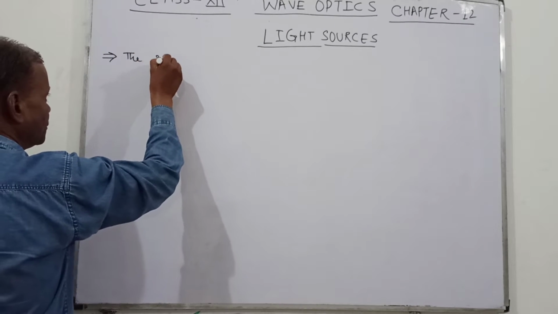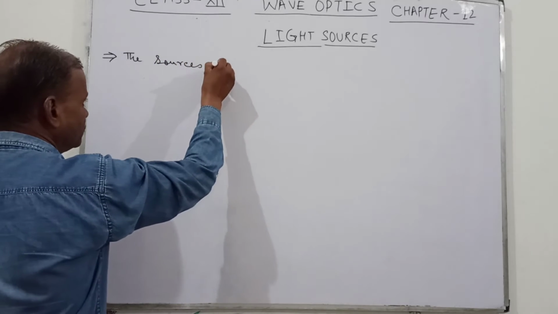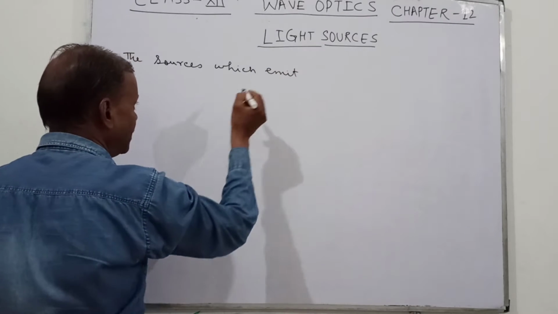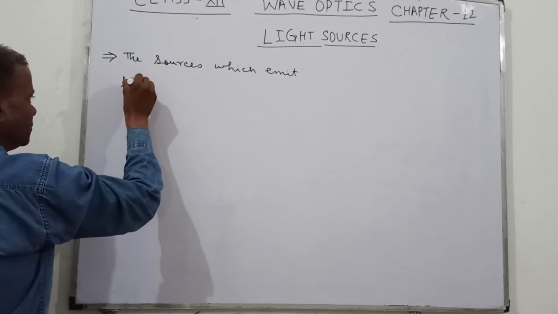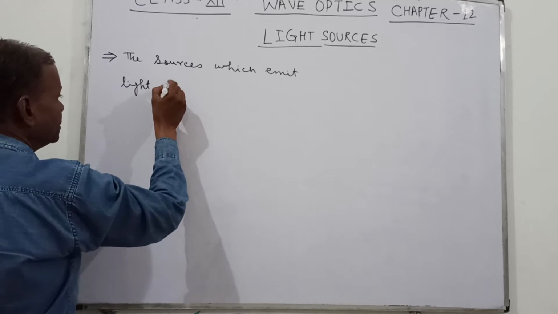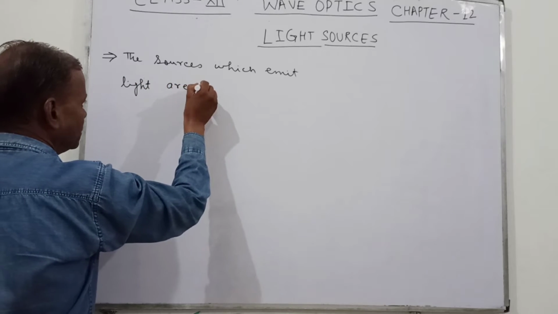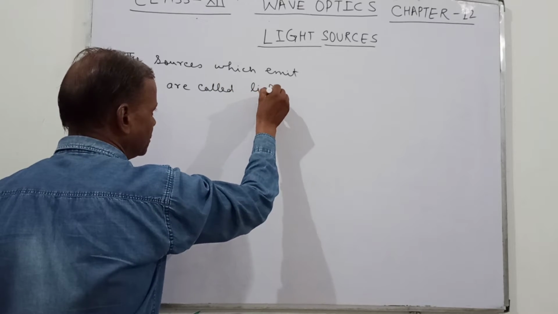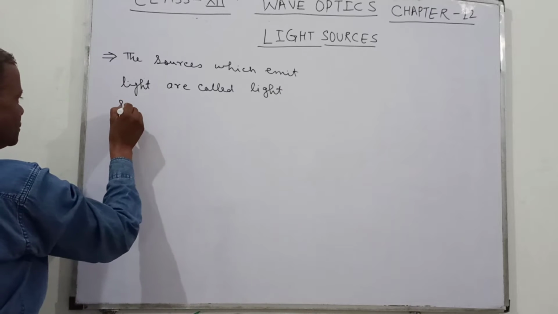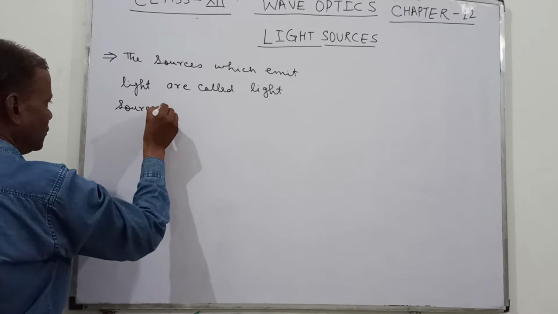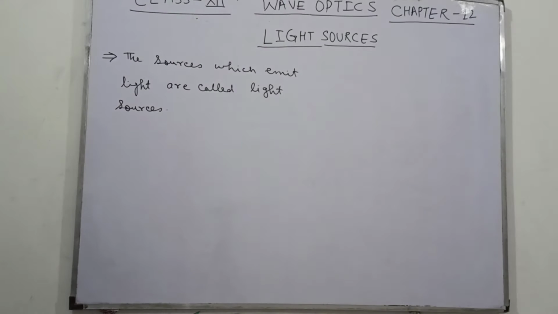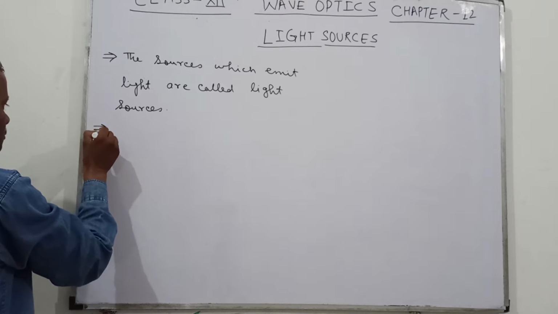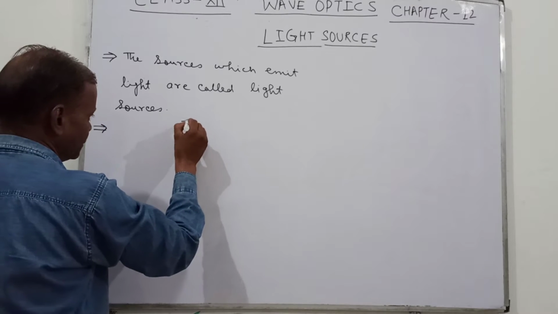The sources which emit light are called light sources.